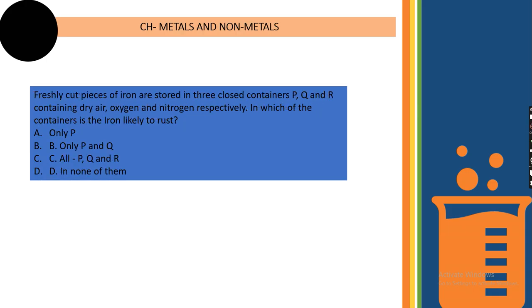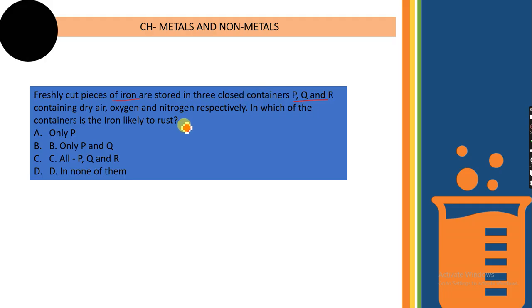Let's move on to the next one. Freshly cut pieces of iron are stored in three closed containers P, Q and R. So there are three containers P, Q and R. Okay, one iron piece has been put in each of the three. Now what is in these containers? Container P has dry air, container Q has oxygen, and container R has nitrogen. So each of them has one gas. In which of the containers is the iron likely to rust? Only P, only P and Q, all of P, Q and R, or option D, none of them.